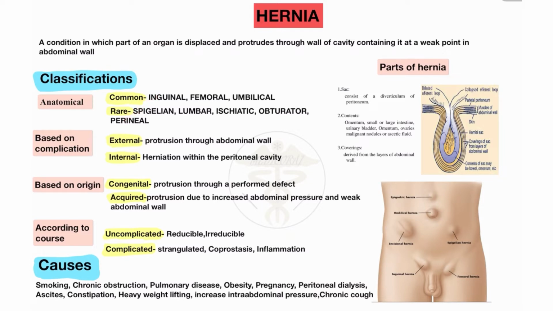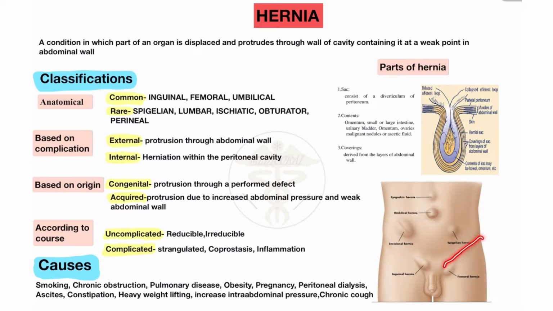The common ones occur in most people, mostly 60 to 70% of patients: inguinal hernia, femoral hernia, umbilical hernia, para-umbilical hernia. So these are the common types by anatomical position. Inguinal hernia: you will see this region is called the inguinal region, and below this inguinal line it will be femoral hernia. Please learn this, because most students are confused between inguinal hernia and femoral hernia about where the position is.